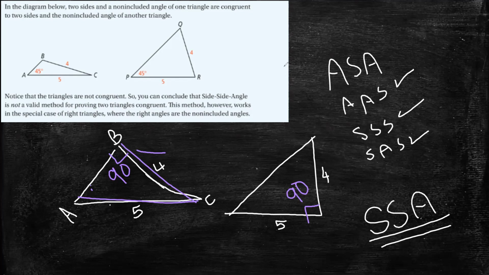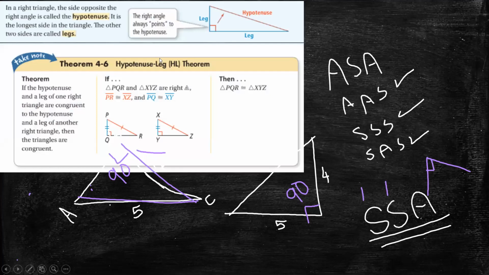That means that if we have a side, another side, and an angle that's not included between them, this method is not working on obtuse or acute triangles, but it works on the right triangle. So let's see how we can prove that these two right triangles are congruent.